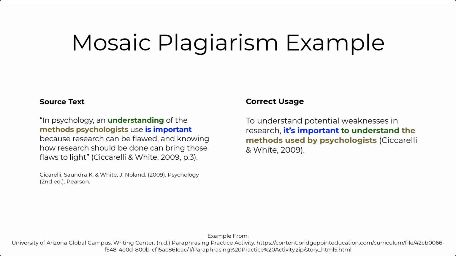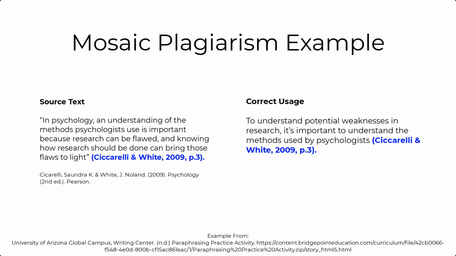The writer alters the structure of the first part of the source text passage. The writer also changes the grammatical form of understanding to its infinitive verb form, "to understand." They also change "methods psychologists use" to the more passive "methods used by psychologists." Finally, we have the correct in-text citation.